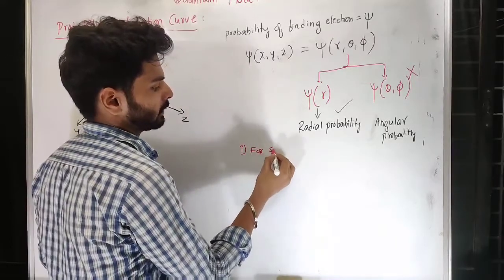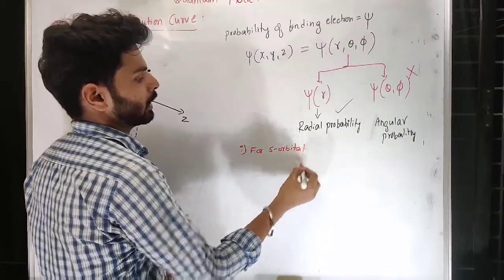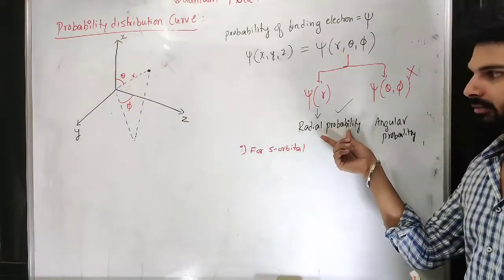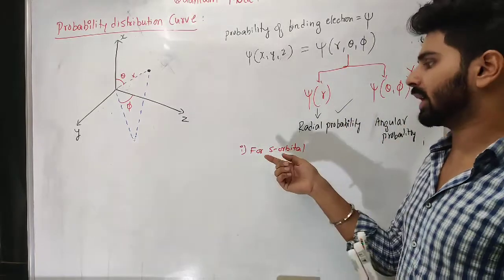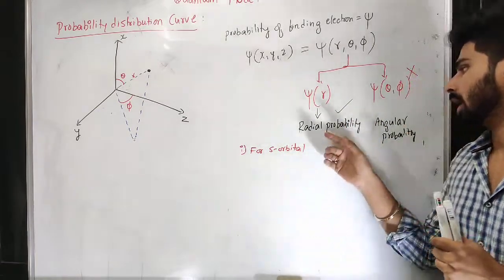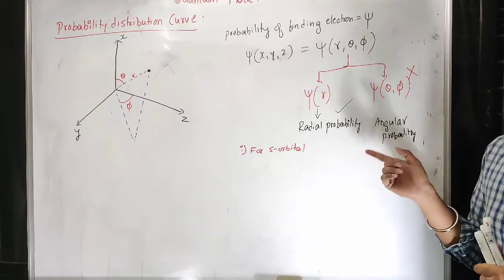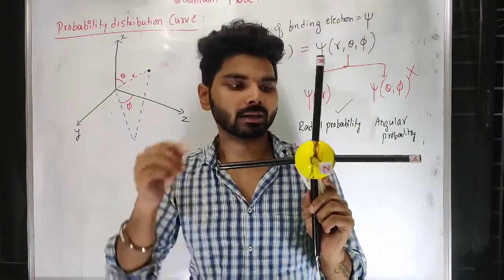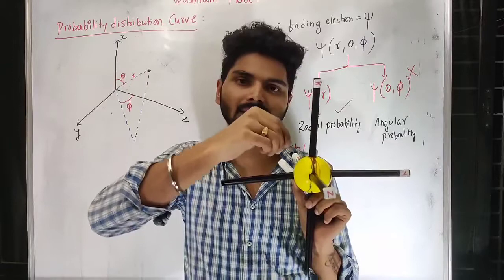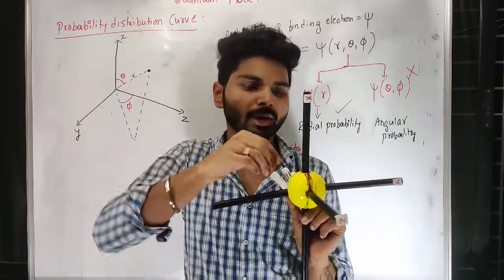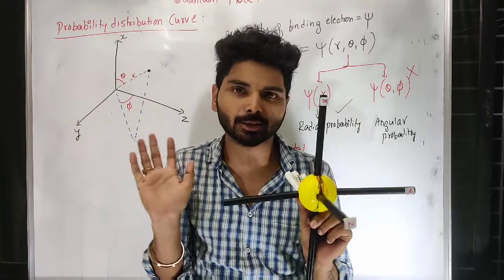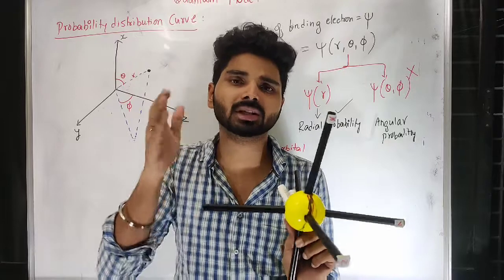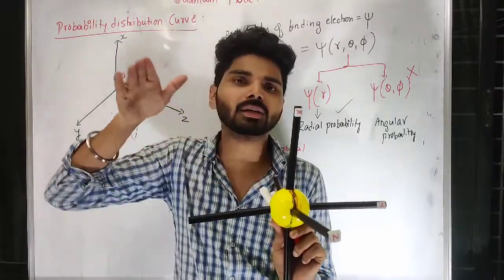For the s orbital, since it is spherical in nature, definitely at a particular length, that means at a particular distance from the nucleus, you can think of an s electron. When I talk about a sphere, I can say the distance is increasing, it has reached till here. Definitely at any distance you cannot find a 1s electron. If I talk about 1s, 2s, 3s, 4s, they are at particular distances from the nucleus.